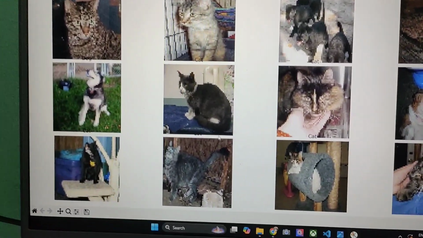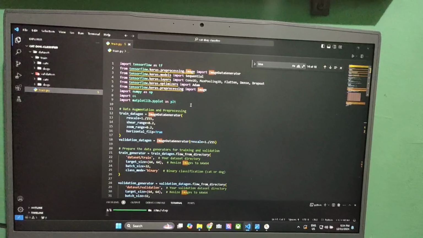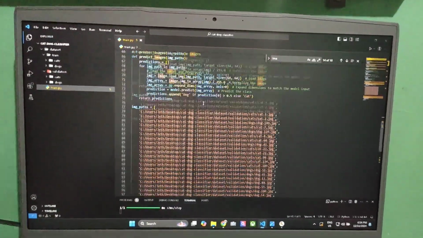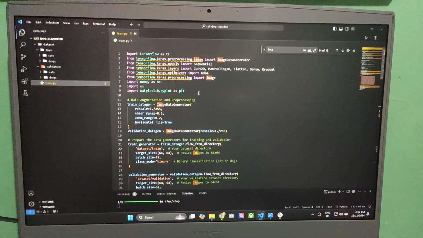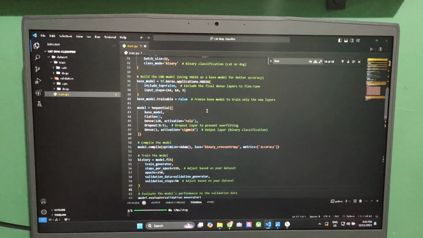So thank you. So this is our modified code. As you can see, it has a lot of changes by ChatGPT. So that's all for our machine learning project, recognizing dog and cat.